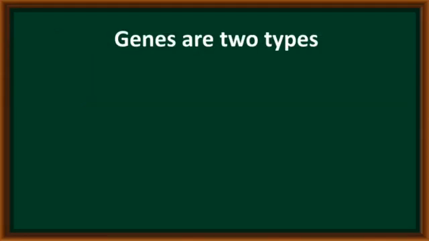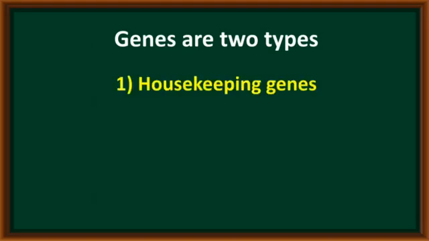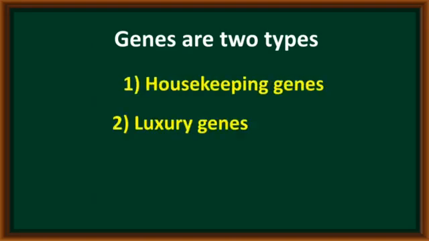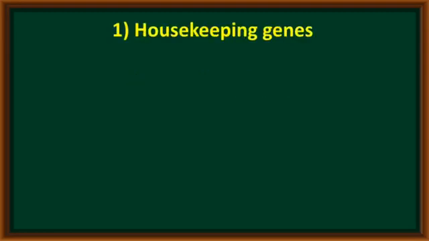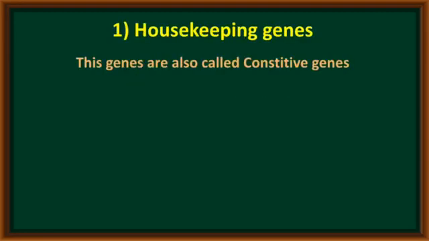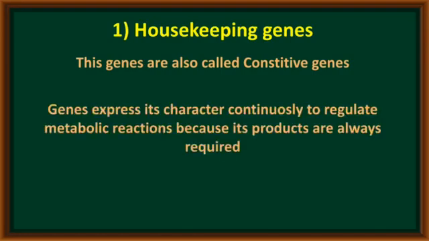Generally, genes are of two types. One is called housekeeping genes, the second is luxury genes. Housekeeping genes are also called constitutive genes because these genes in a living cell can express continuously. Due to the continuous expression of these genes, they regulate various metabolic reactions in a cell because their products are needed always.